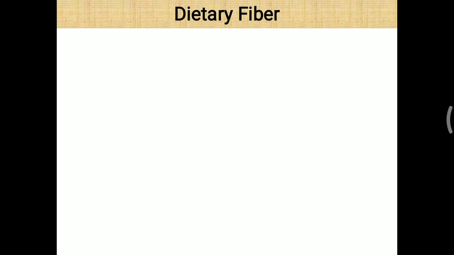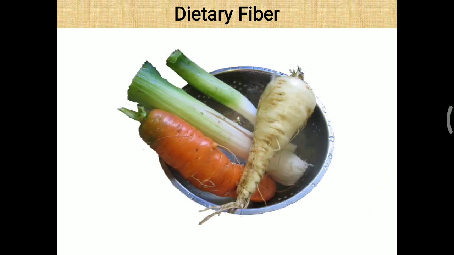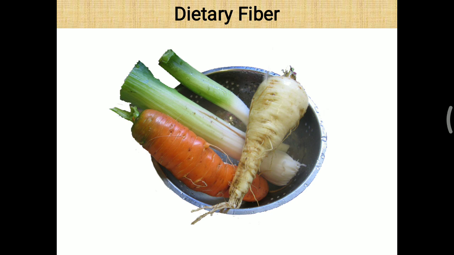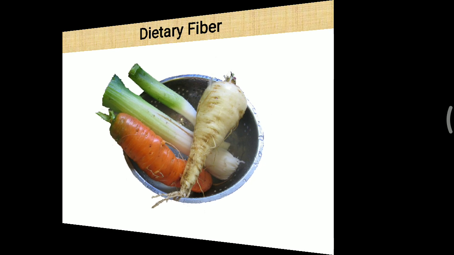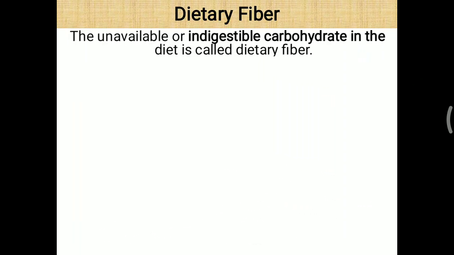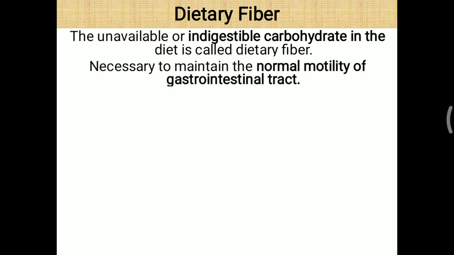Now, apart from sucrose, you also have to remember the dietary fiber, which we get mostly from carbohydrate. Green leafy vegetables are a good source of dietary fiber. The unavailable or indigestible carbohydrate in the diet is called dietary fiber, necessary to maintain the normal motility of the GI tract, the gastrointestinal tract.